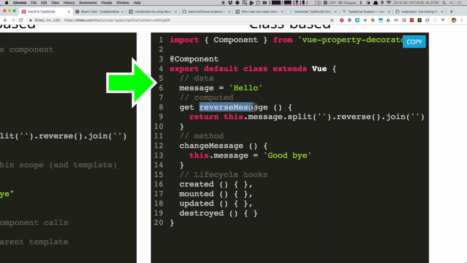What we've got is get reverse message, which is based on this local value. This dot message is message right here. This is what Vue is doing under the hood with computed. It's using really modern getters. And of course, if you need to use a method, it's just a method. You just put it on your class and you put two parentheses next to it, and guess what?